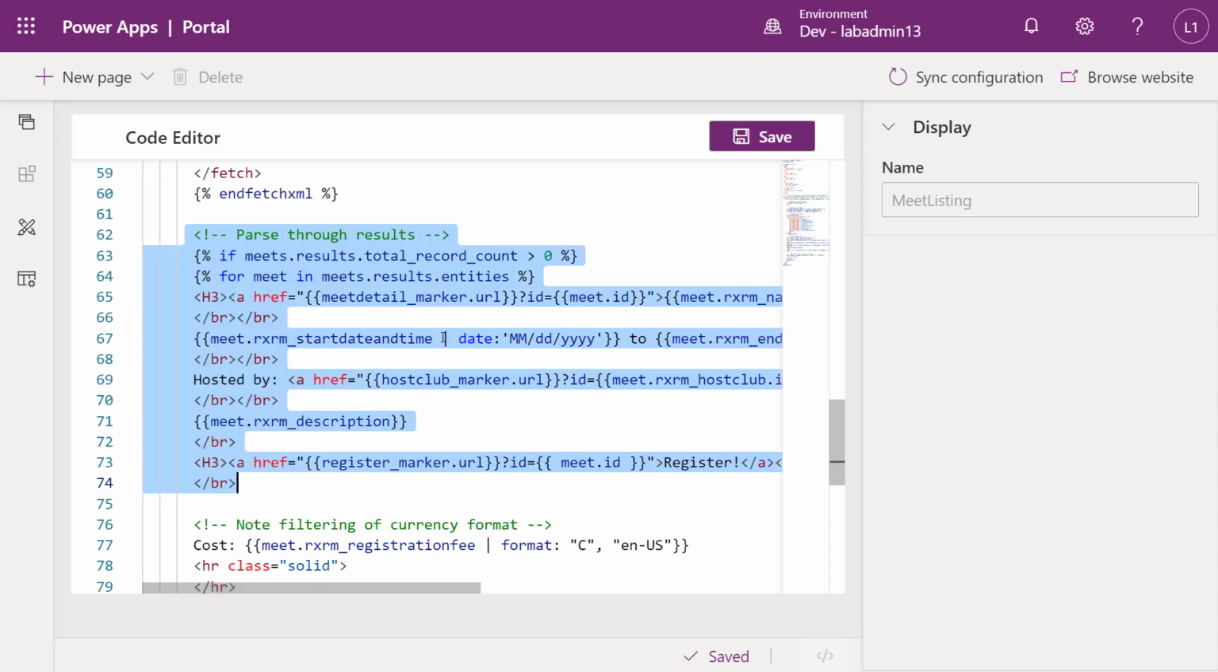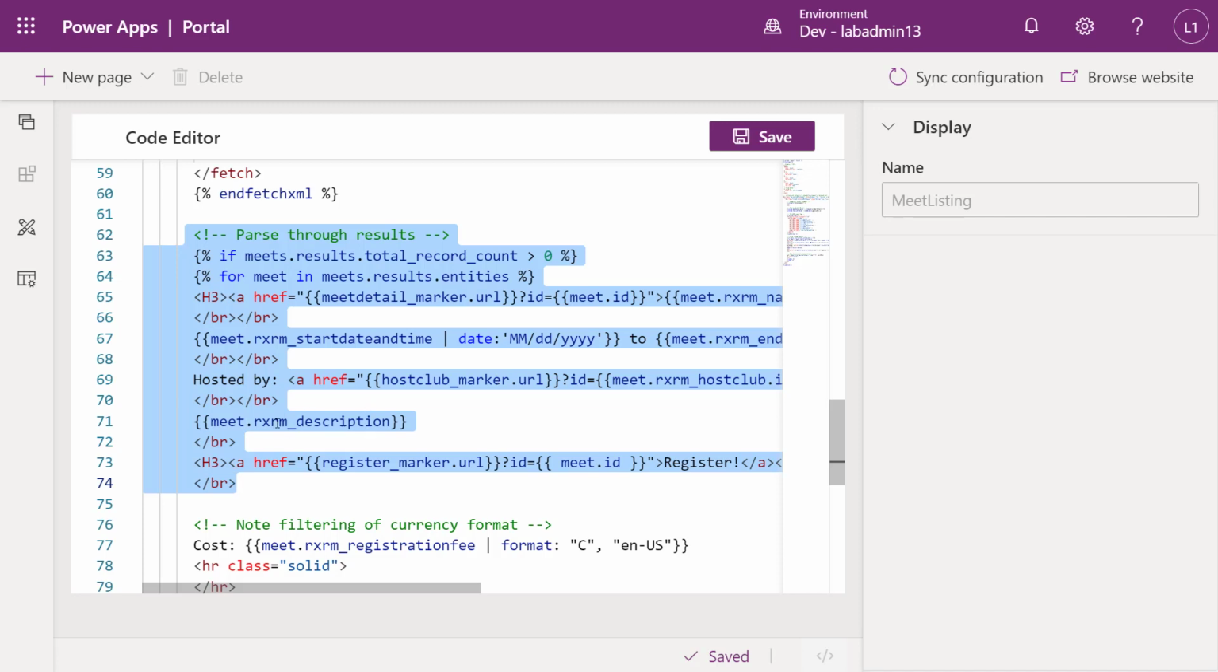So we have our hyperlink, we have our start time. It's being piped through a date object, so we can format it a certain way. We have some other information here with the URL to our host club. So we're able to have those drill downs into multiple records. That's something we can't do in the list component.